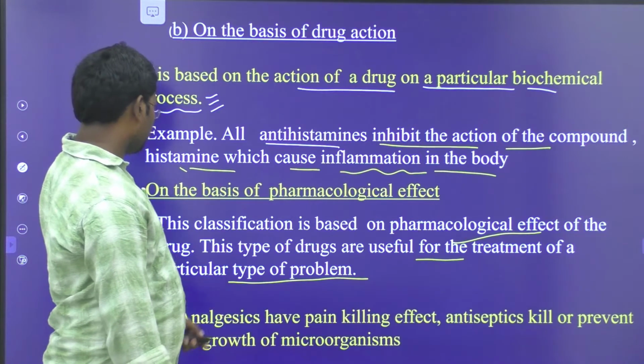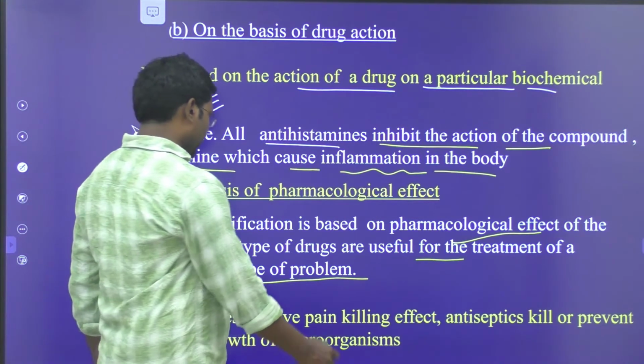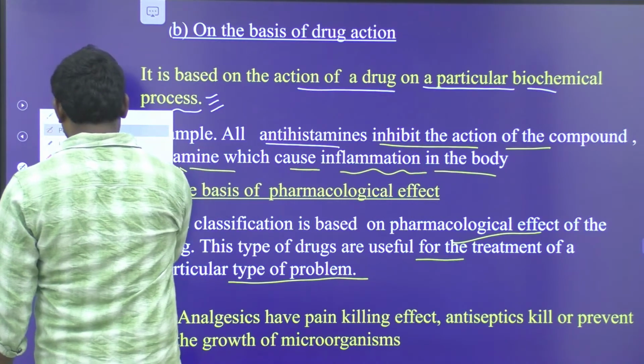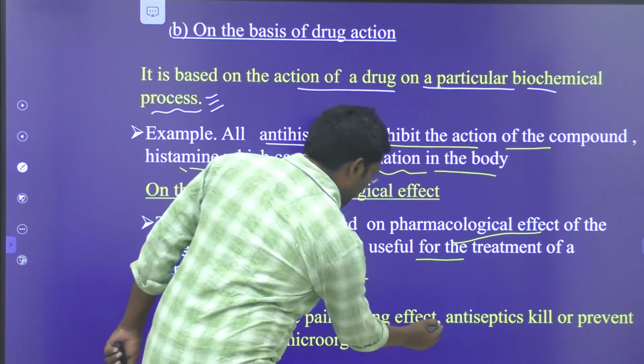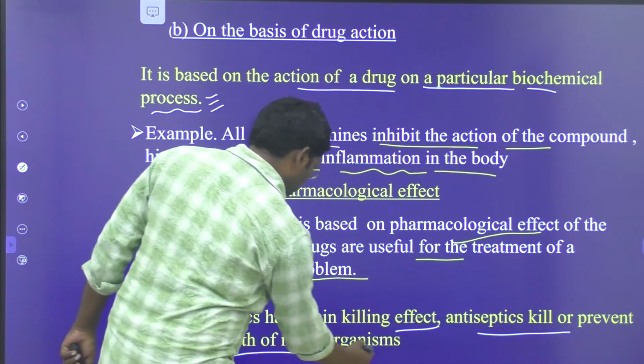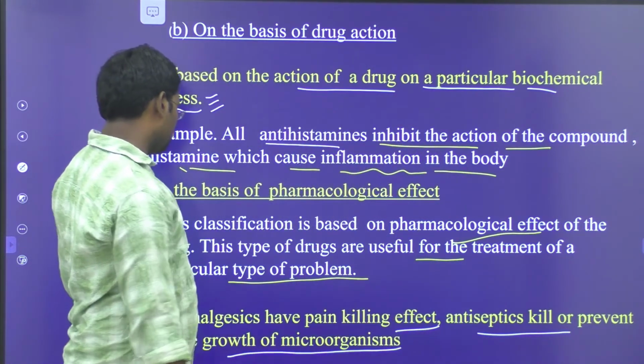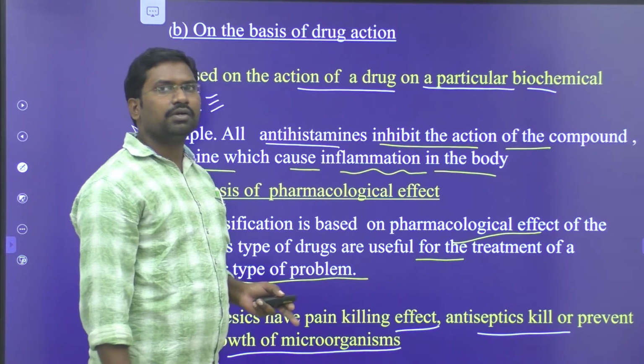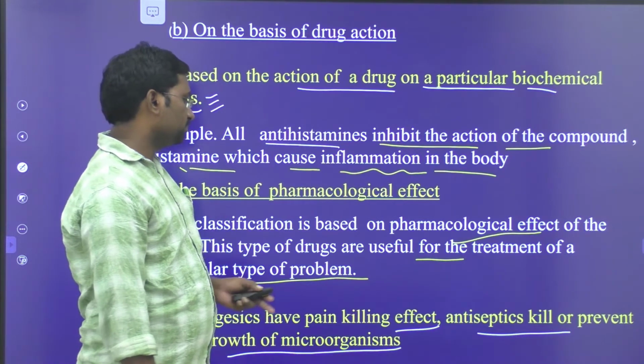Next, analgesics have a pain killing effect. Antiseptics kill or prevent the growth of microorganisms. So analgesics are nothing but painkillers.